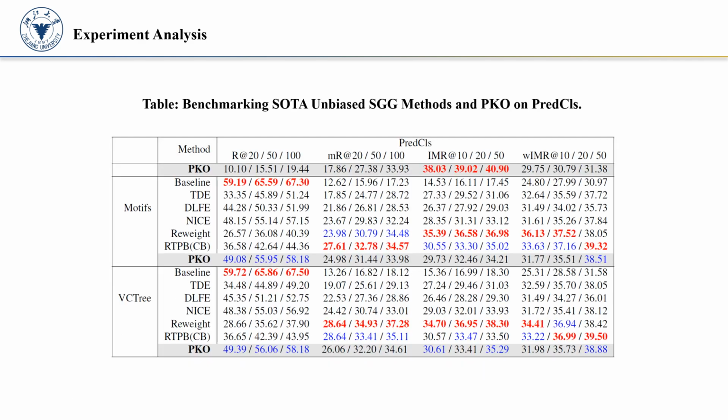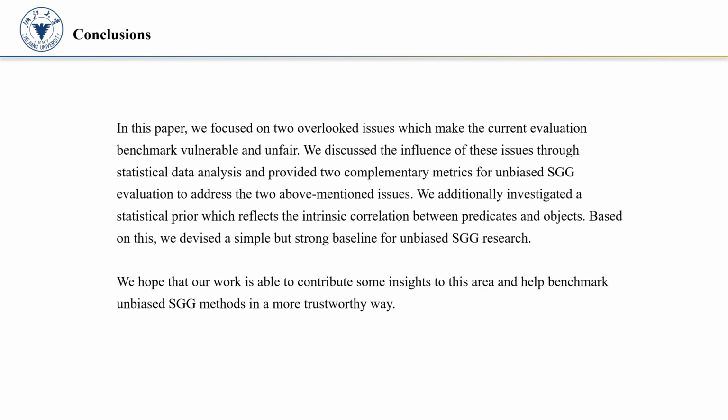In this paper, we focused on two overlooked issues which make the current evaluation benchmark vulnerable and unfair. We discussed the influence of these issues through statistical data analysis and provided two complementary metrics for unbiased SGG evaluation to address the two above-mentioned issues. We additionally investigated a statistical prior which reflects the intrinsic correlation between predicates and objects. Based on this, we devised a simple but strong baseline for unbiased SGG research. We hope that our work is able to contribute some insights to this area and help benchmark unbiased SGG methods in a more trustworthy way.